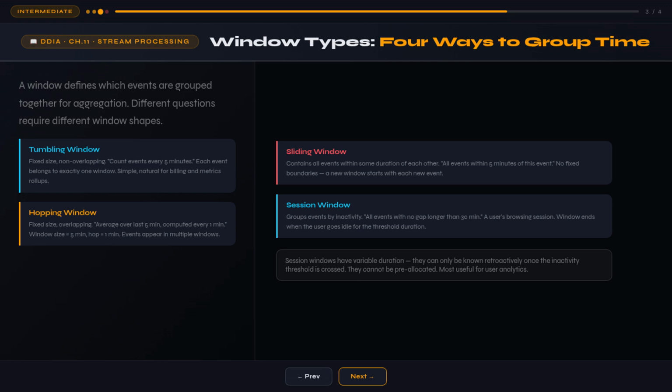All 4 window types must handle the straggler problem. What do you do when an event arrives after its window has closed? Your framework needs a policy: ignore it, update the result, or emit a correction. Flink, Spark Streaming, and Google Dataflow all implement these 4 window types with late data handling.